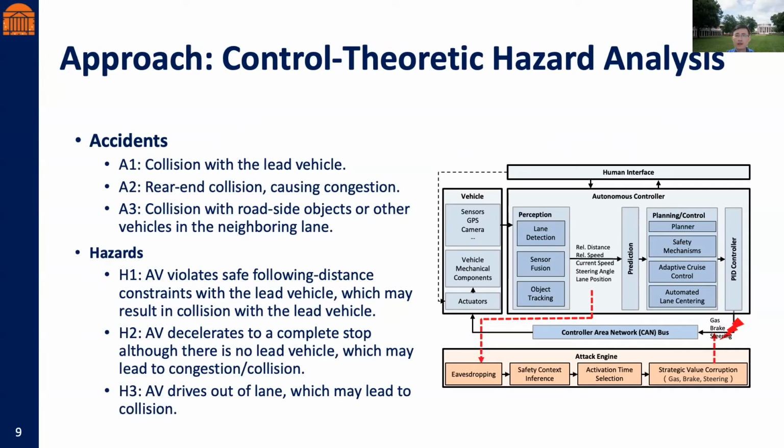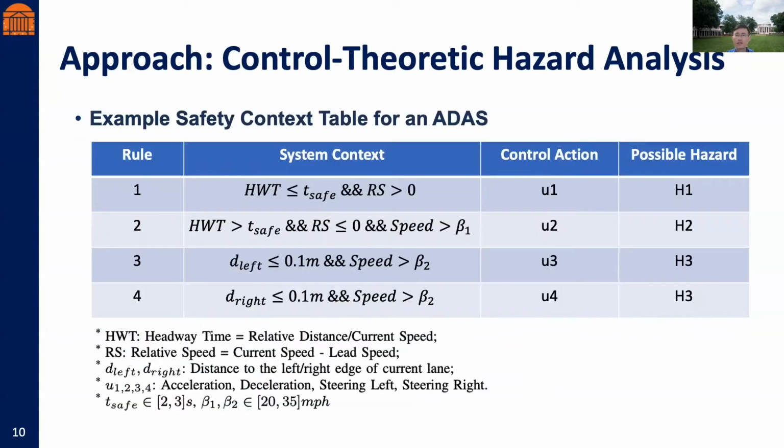The hazards that may result in these accidents include: the AV violates the safety distance with the lead vehicle, the AV decelerates to a complete stop while there is no lead vehicle, or the AV drives out of the lane. To increase the chance of hazards, we adopt a control-theoretic hazard analysis method to identify the specific combination of system states and control actions that most likely leads to hazards. Here we show an example safety context that describes the unsafe system context under which specific types of control actions may be unsafe and lead to hazards.